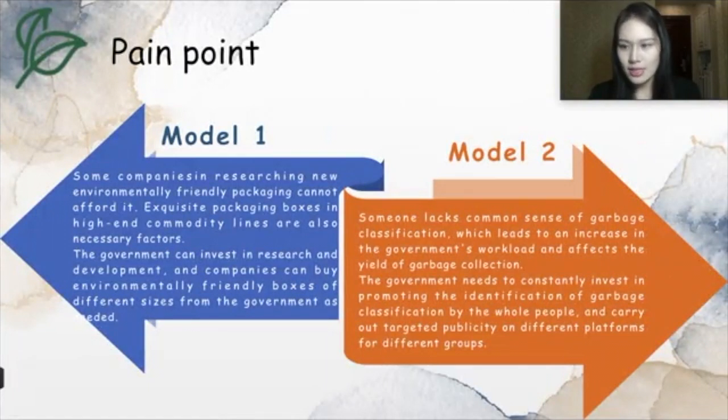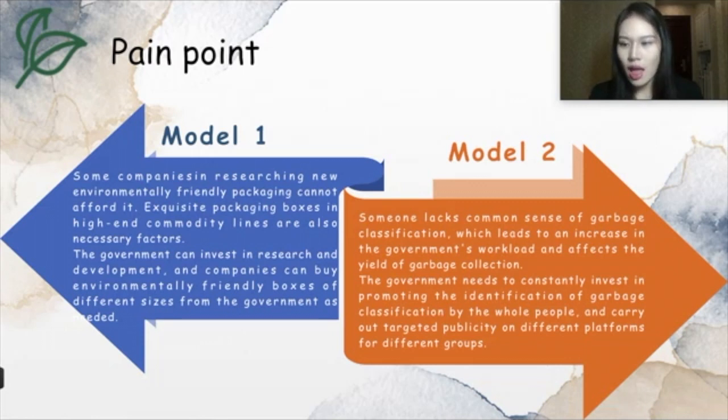For Model 1, the money that the company needs to invest in researching new packaging is huge, and may not be affordable for companies whose profits are relatively small. Not only that, for some high-end goods, lying in a beautiful packaging box is also a necessary factor. Therefore, the government can invest in the development of environmentally friendly packaging, and each company can buy different sizes of packages from the government according to their needs.